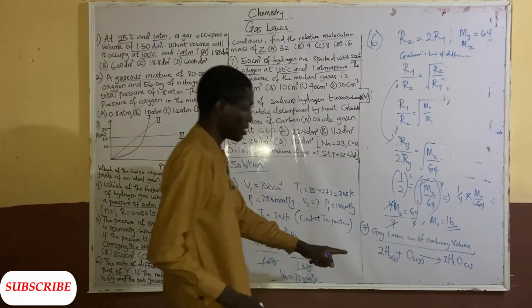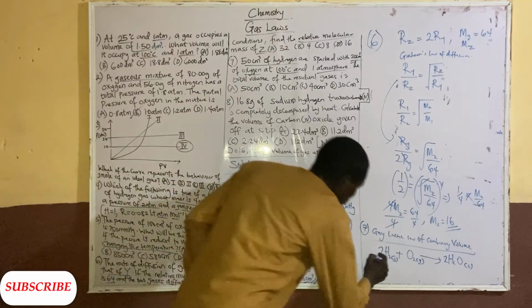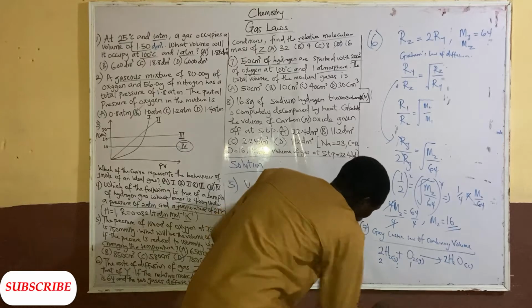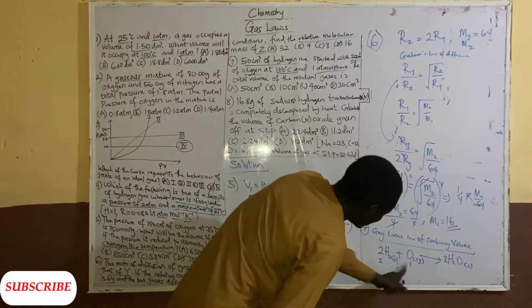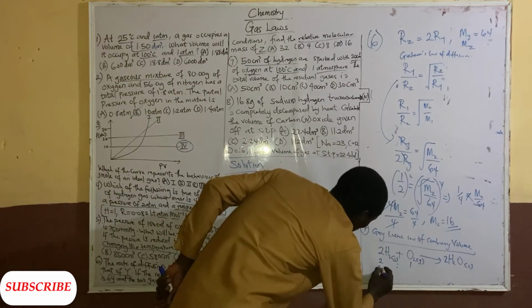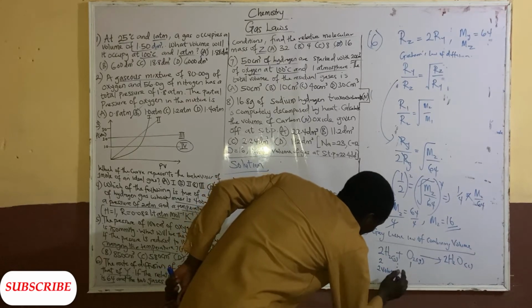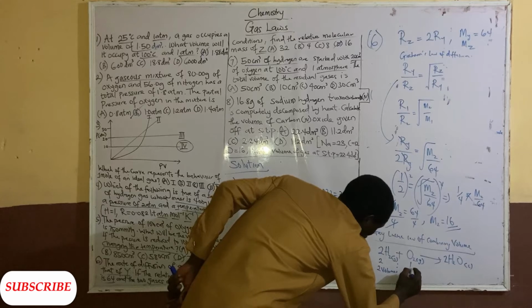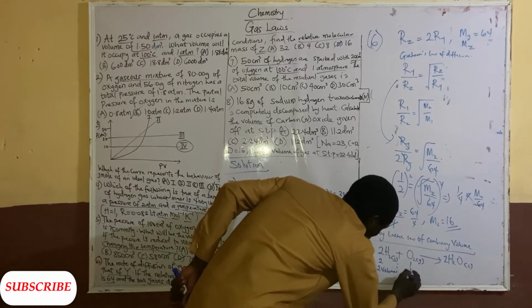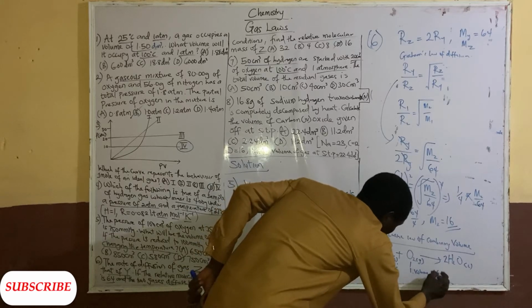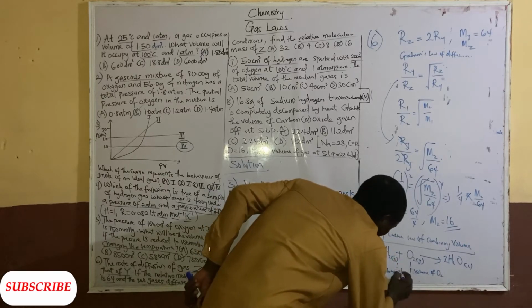So it's a balanced equation, meaning that 2 volumes of hydrogen react with 1 volume of oxygen. Look at this.